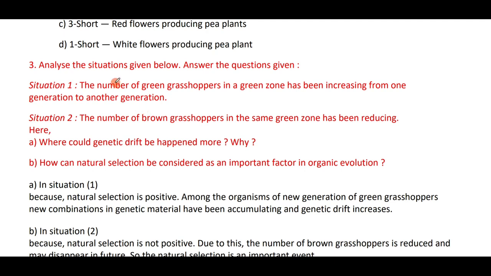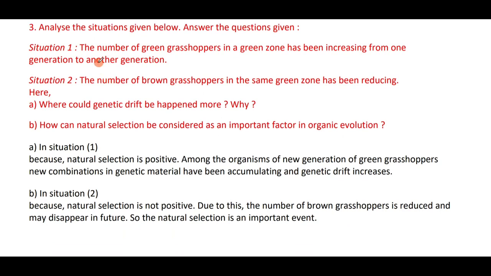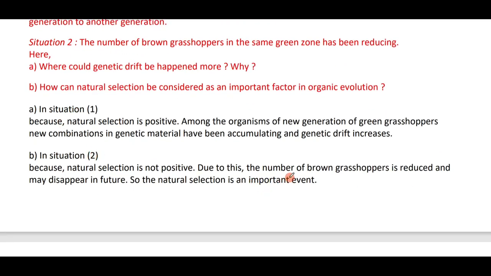Analyze the situation given below. Situation 1: the number of green grasshoppers in a green zone has been increasing from one generation to the next because natural selection is possible among the organisms of the new generation. In green grasshoppers, new genetic combinations may have been accumulating and genetic drift increases. In situation 2, the number of brown grasshoppers in the same green zone has been reducing because natural selection is not possible. Due to this, the number of brown grasshoppers is reduced and may disappear in the future, so natural selection is an important event.